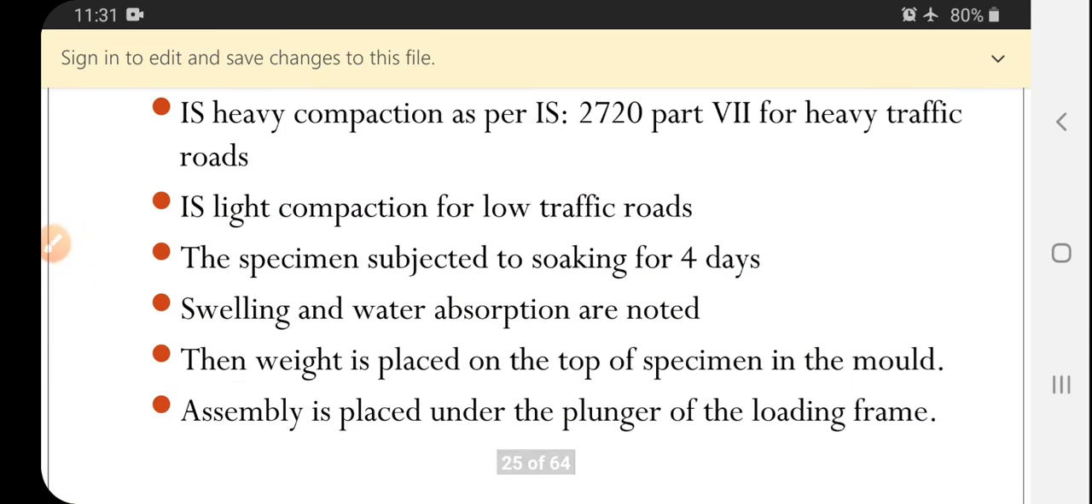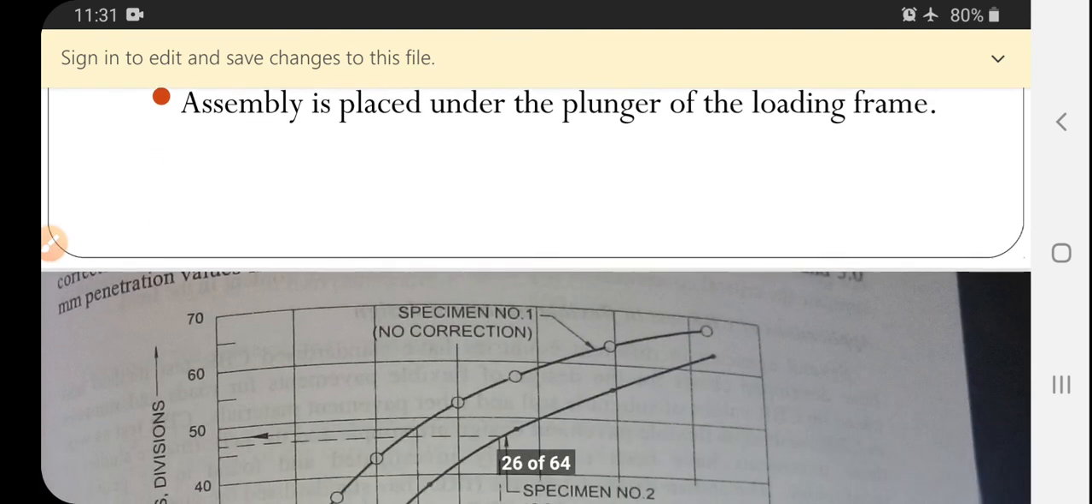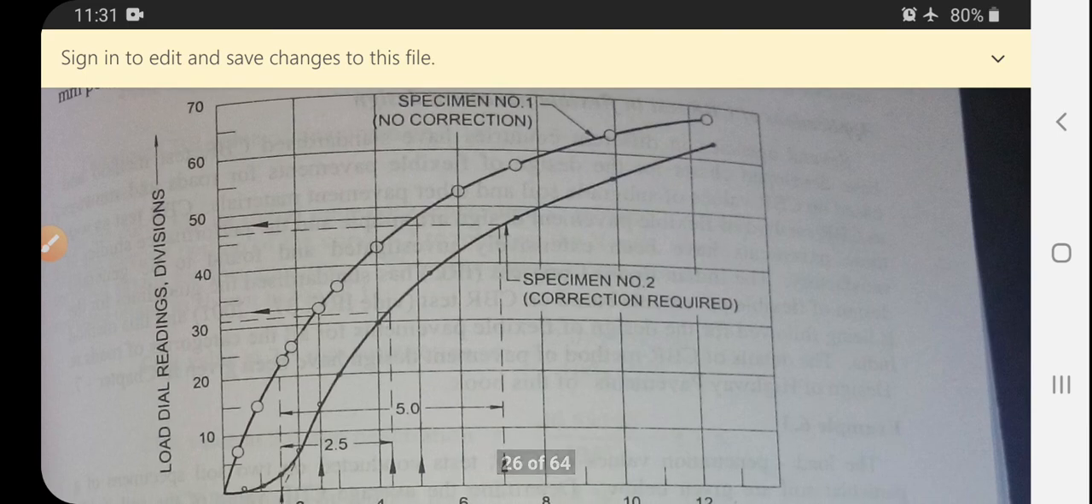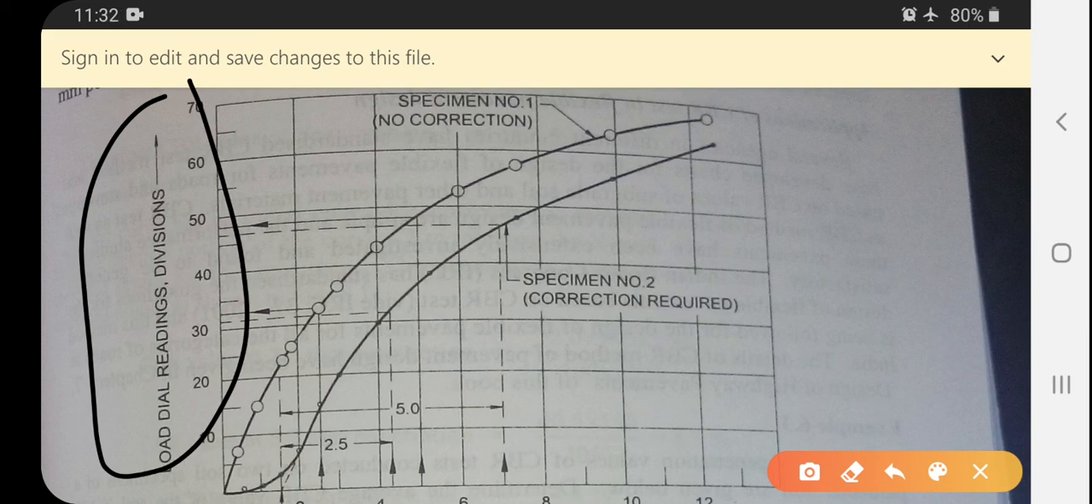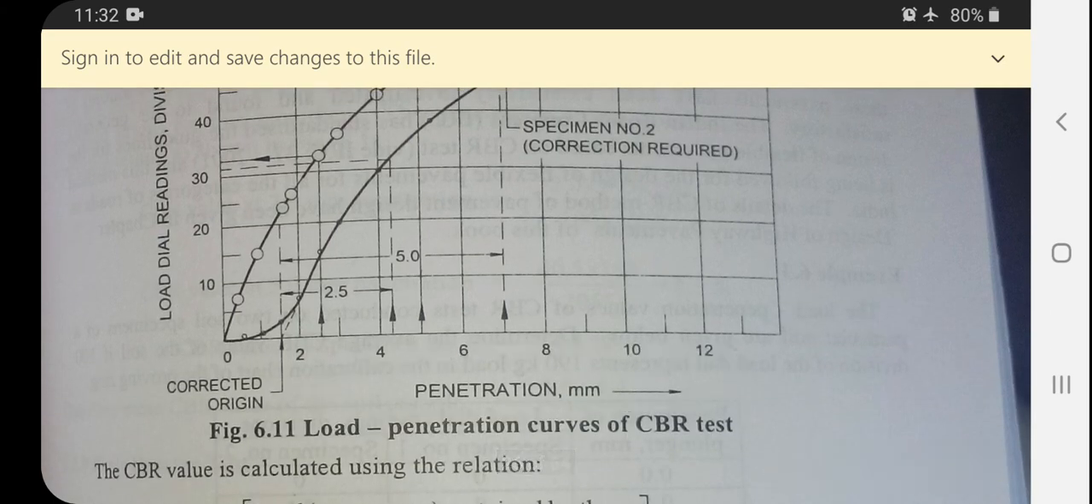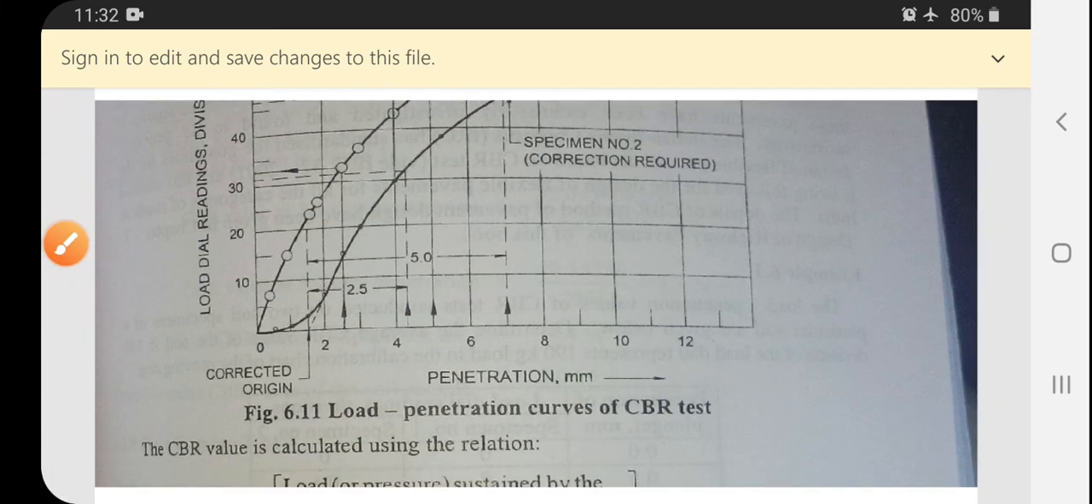My students, this is the most important method as well as the technique adopted for the California bearing ratio in the examination. There are chances this question may be asked. So in the graph, the vertical axis has dial readings with respect to divisions. On the horizontal axis, they have taken penetration. So for 2 mm penetration, what will be the loading? Continuously the graph is increasing.